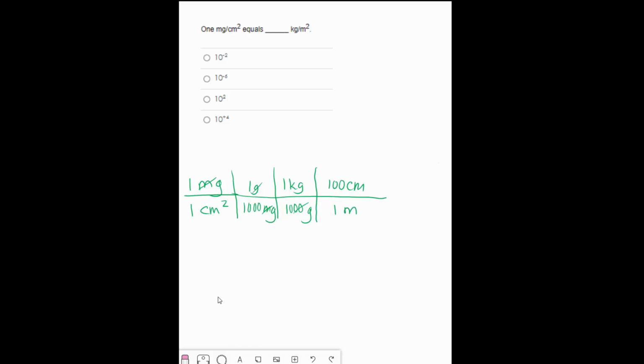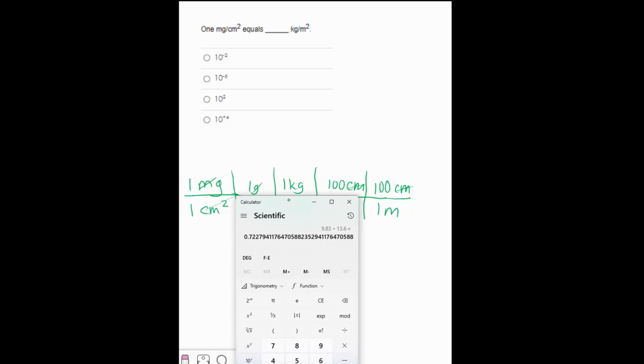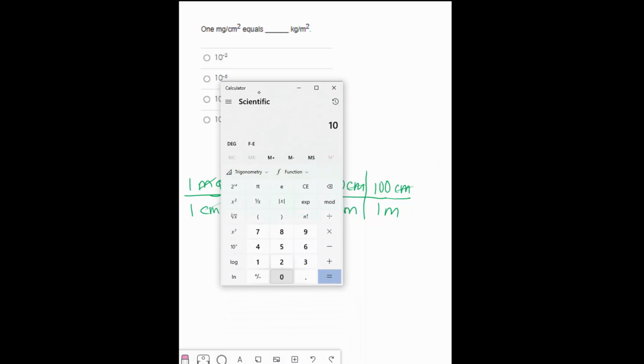Now, you could do it the way I did in the previous dimensional analysis problem, or you could go through and do it again. 1 meter. And that gets rid of the centimeters and leaves me with meters squared. So to do this arithmetic, I multiply across the top, so 100 times 100, and that is my numerator.